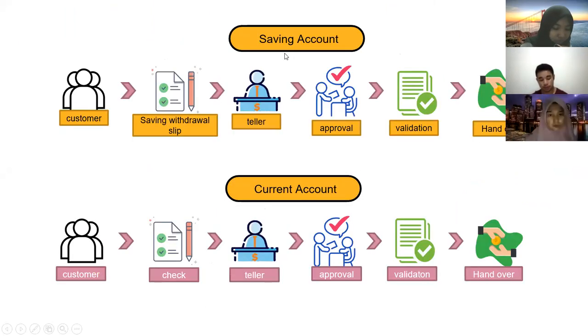For the saving account withdrawal, the first step is the customer will meet the teller and is required to fill out the saving withdrawal slip. After receiving the saving withdrawal slip, the teller enters the transaction on the bank application. And the next, the teller is required to ask for approval from the supervisor by bringing the saving withdrawal slip. After the transaction has been approved by the supervisor, the supervisor does the validation on the proof of saving withdrawal form and will print it.